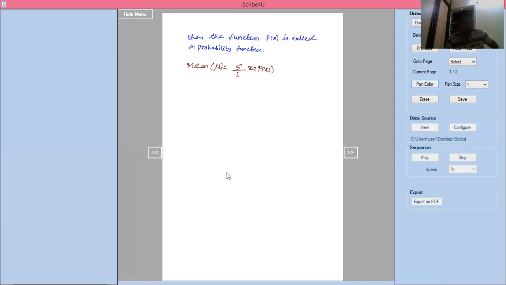Next, variance: V equal to summation over i of (xi minus mu) whole square into p of xi.